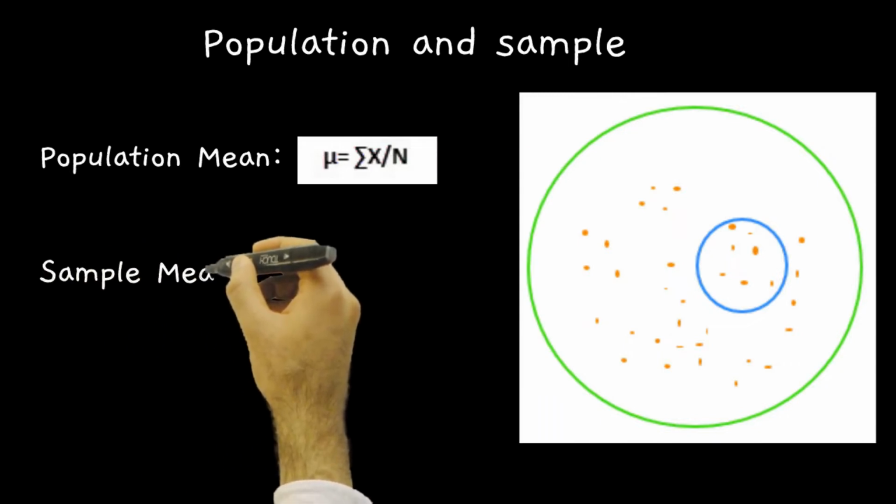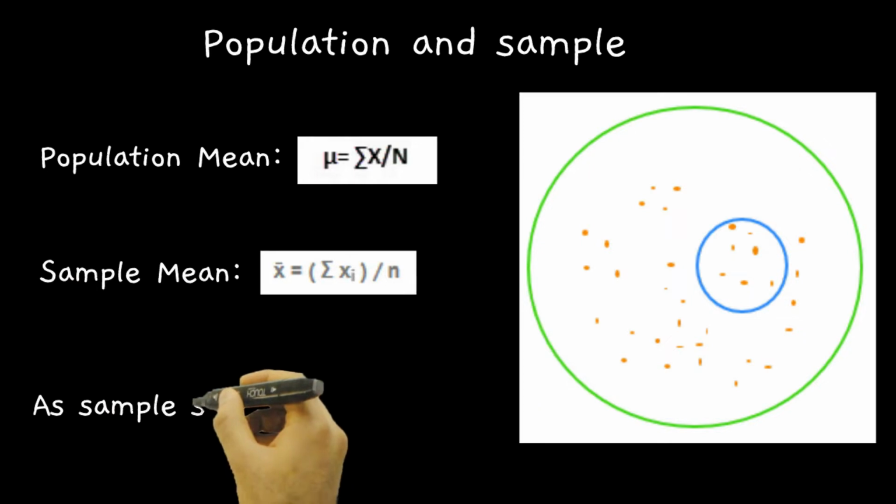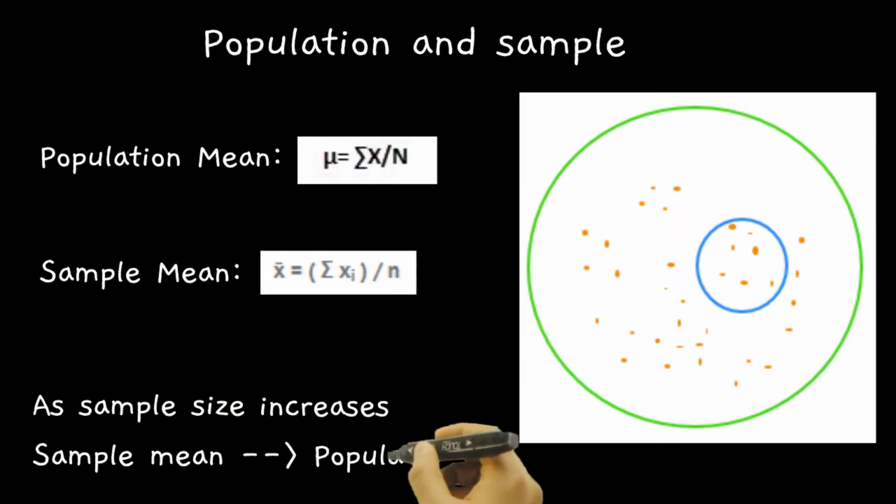Suppose this big circle is the set of all the people from a country, let's say India. This is called the population. Suppose I want to estimate the average height of a person. One way to solve this problem is take each person from the population and take sum of all the persons' height.